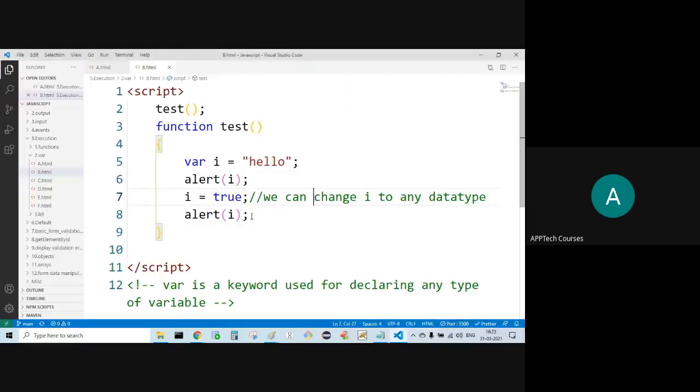First string, hello. Now alert, what is it doing? For alert, I'm supplying I. What happens?